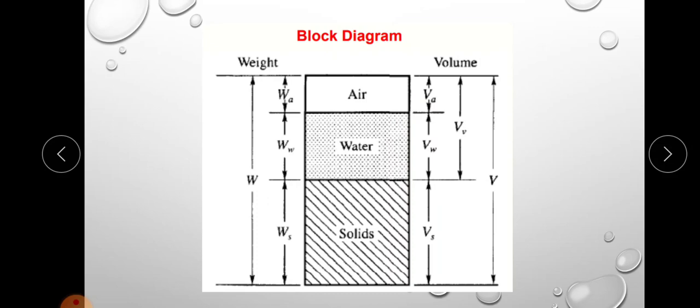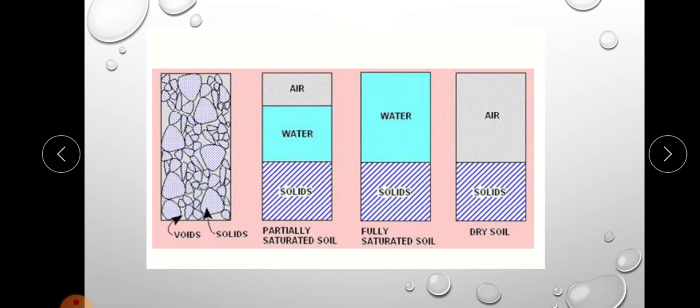But in actual condition the soil is not like this. All these three constituents are blended together to form a complex material. But for simplicity of analysis and calculation, we have arranged these three phases like this. So this is known as a block diagram or phase diagram. This block diagram is extremely useful for studying the various terms used in soil mechanics and their interrelationships. From this block diagram, we are going to discuss many definitions in soil engineering and the interrelationship between these parameters.